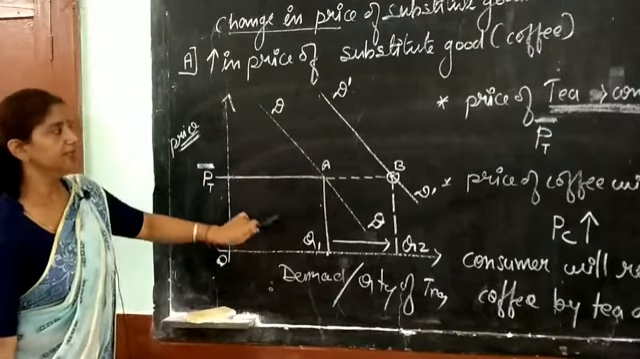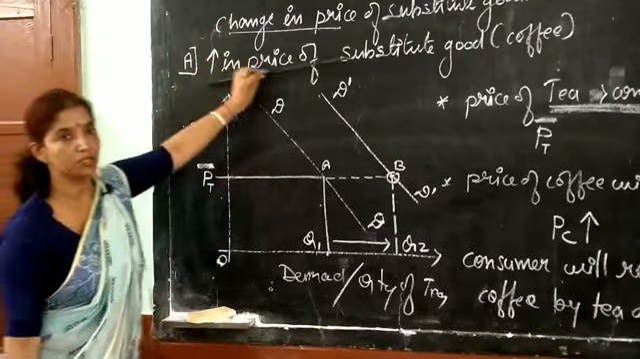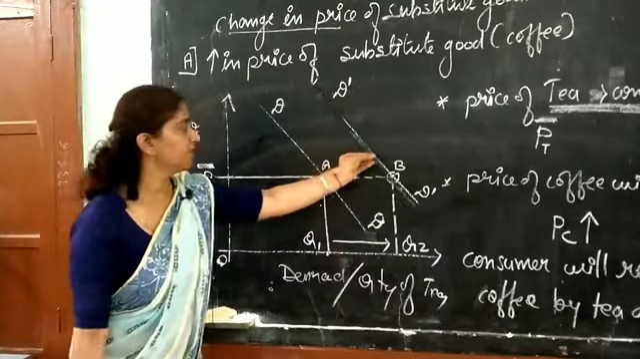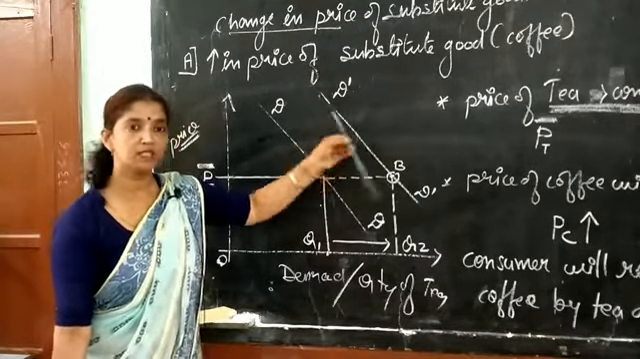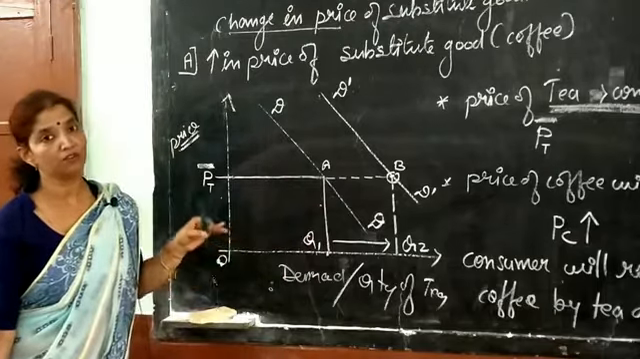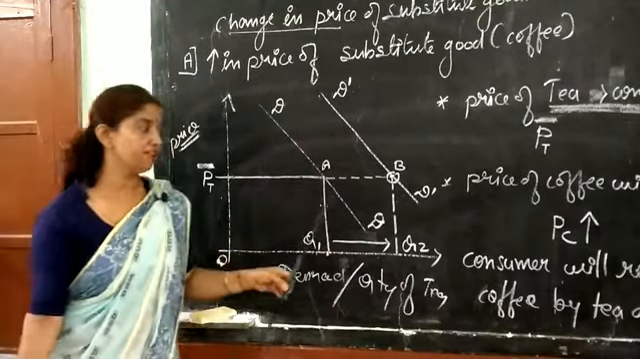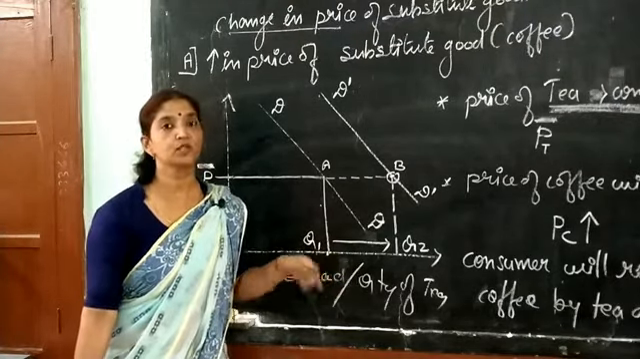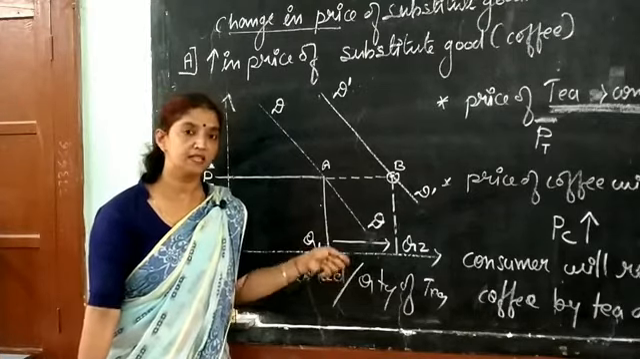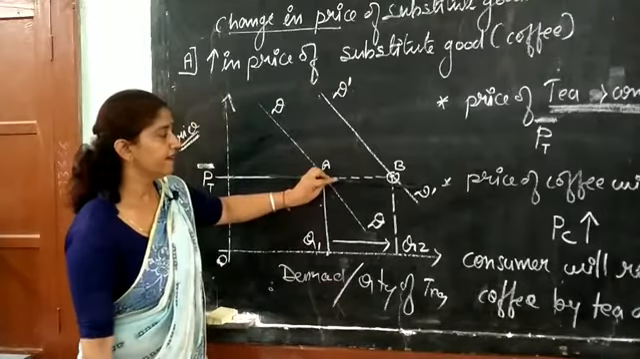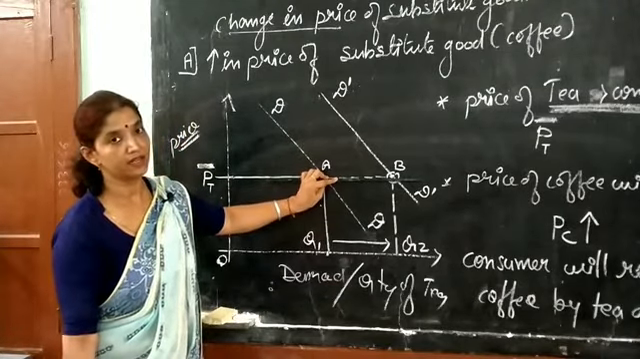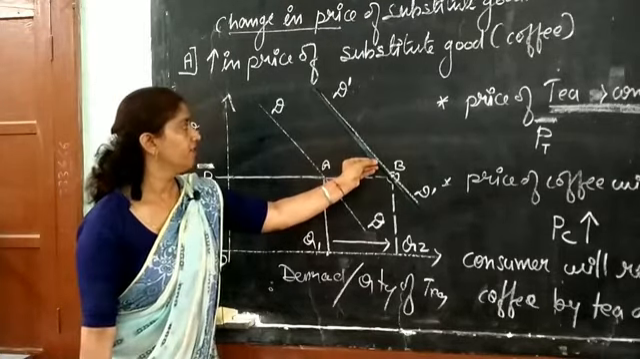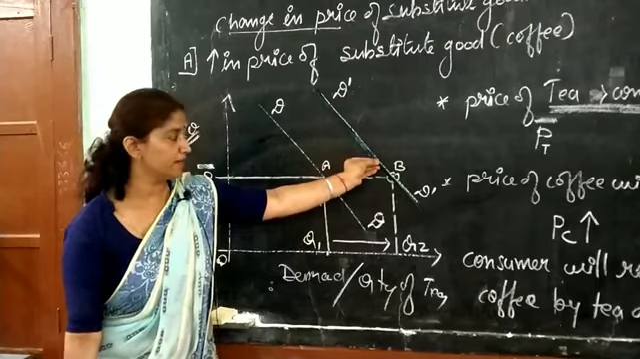Clearly it is visible that after the increase in price of the substitute good, or after the increase in price of coffee, the demand curve for tea will shift forward, and this is because of the availability of a substitute. All those consumers who were consuming coffee, now coffee is costlier for them, so they will replace coffee by tea, and they will raise high demand for tea. And because of this, the demand curve for tea, DD, is shifted from DD to D dash D dash. This is the new demand curve for tea.